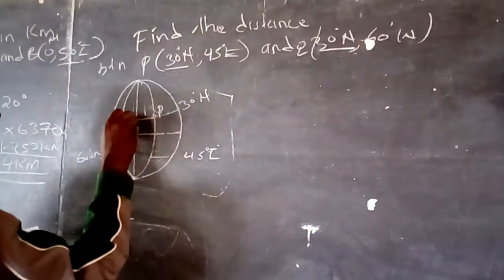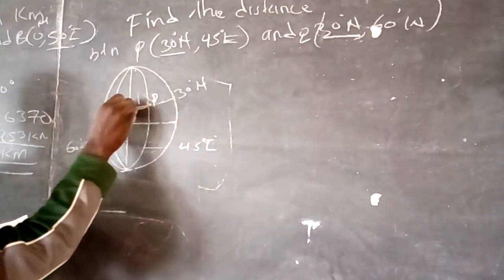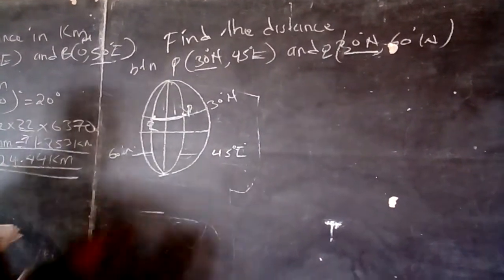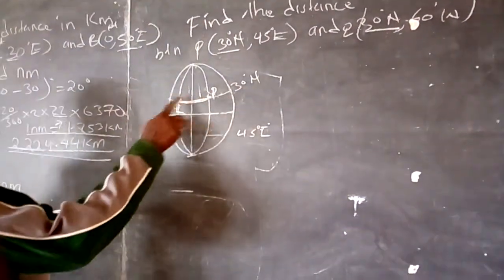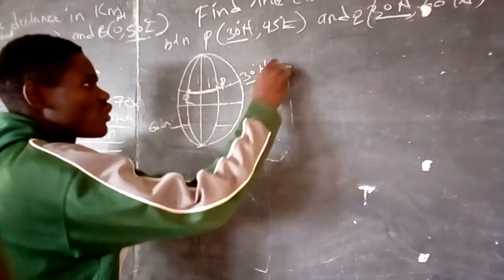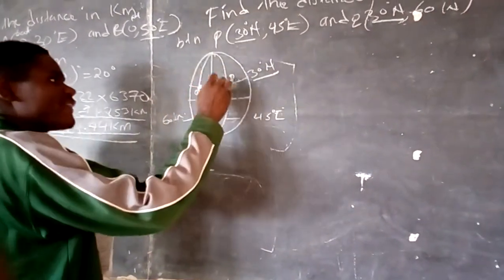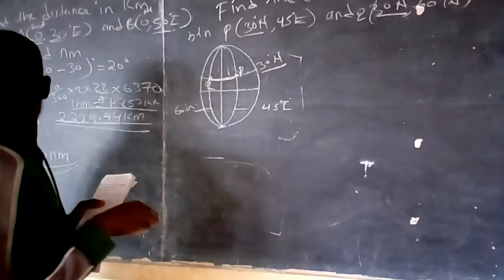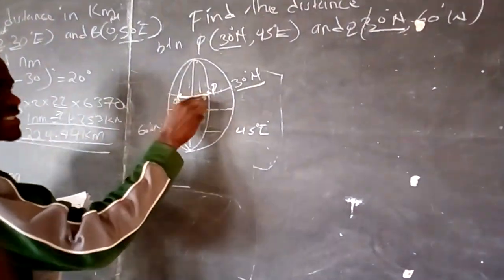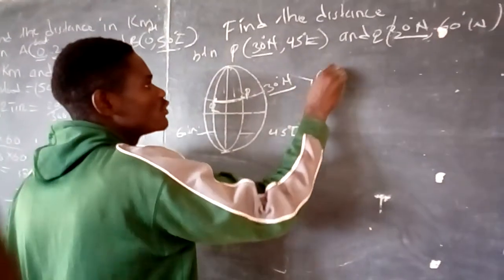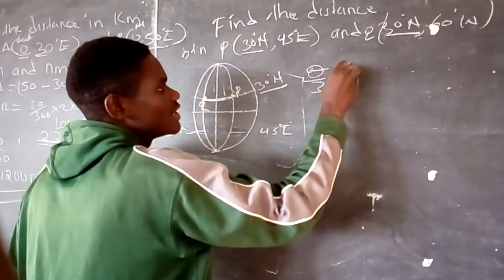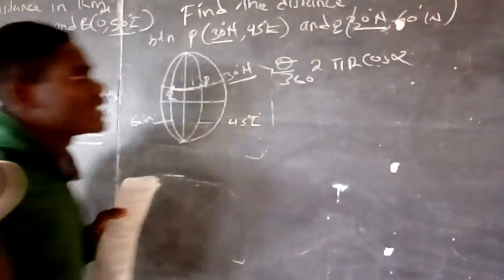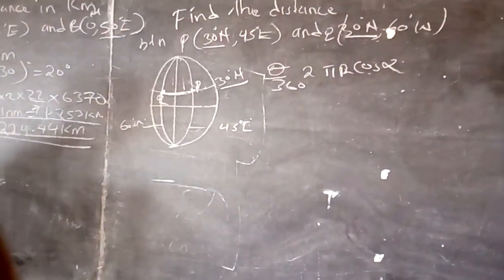Now I need the distance between P and Q, this distance here. That distance is found along the latitude of 30 degrees north, and if you look at the radius of this latitude, it is smaller than that of the Earth. That means when we need to get this distance in kilometers, we use theta over 360 times 2 pi r cos alpha.